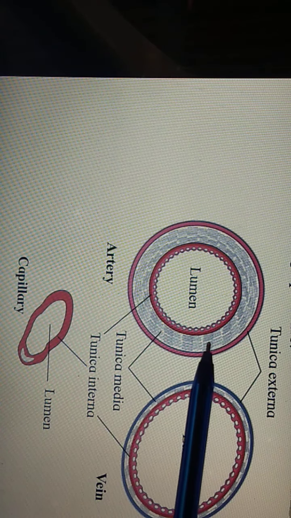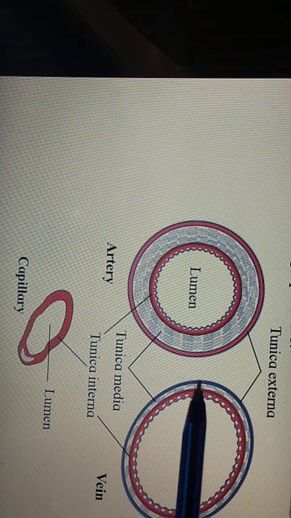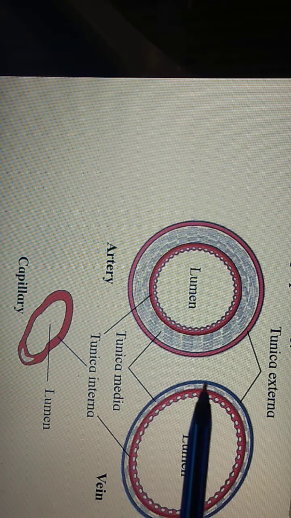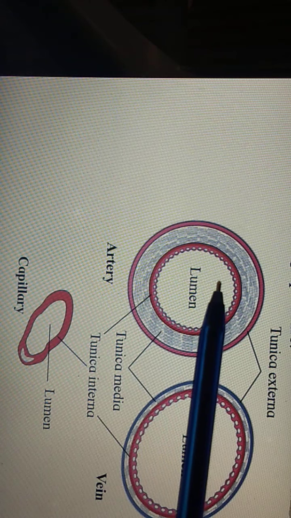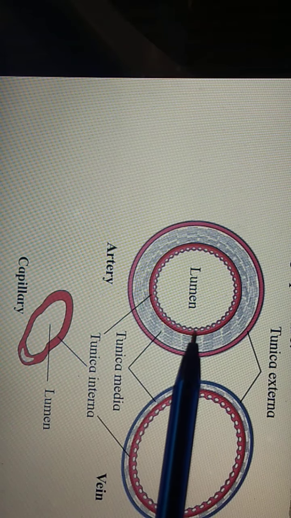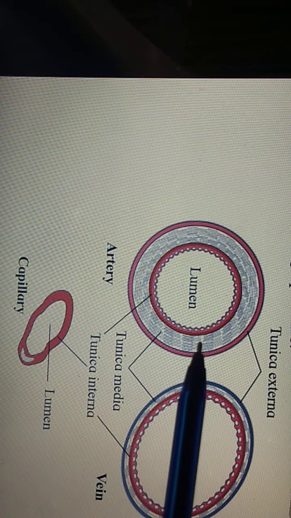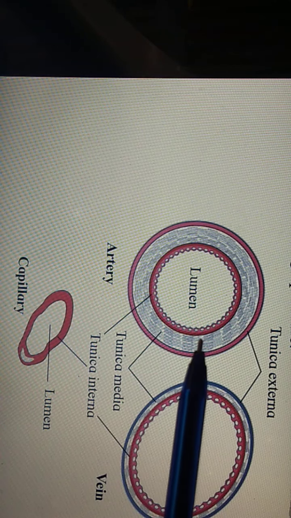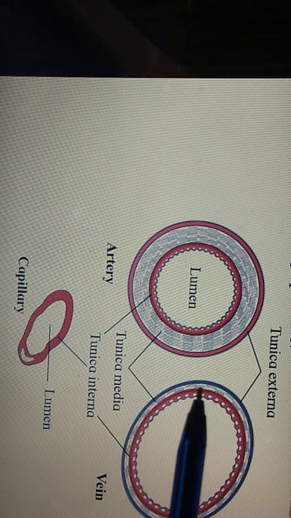Tunica media of the artery is thick, tunica media of the vein is thin. In the lumen of the artery, valves are absent. In the lumen of the vein, valves are present. As the wall of the artery is thick and elastic, it shows pulsatile nature. The wall of the vein is thin.